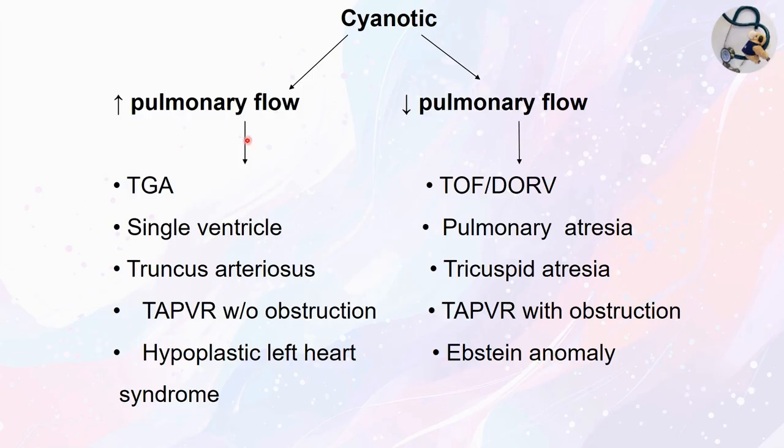Or it can occur with the increased pulmonary flow where there is no pulmonary stenosis. So the examples are transposition of great arteries, single ventricle, truncus arteriosus, total anomalous pulmonary venous return without obstruction, and hypoplastic left heart syndrome.